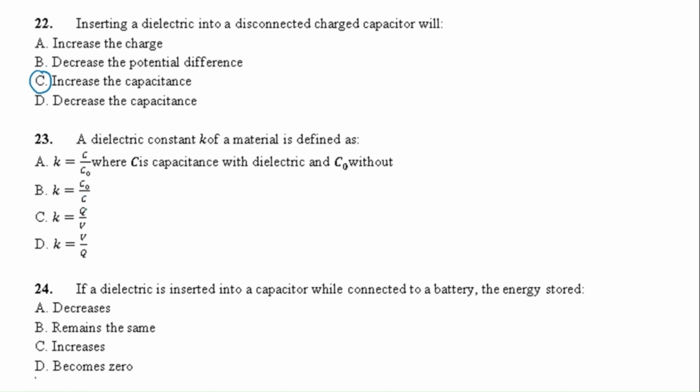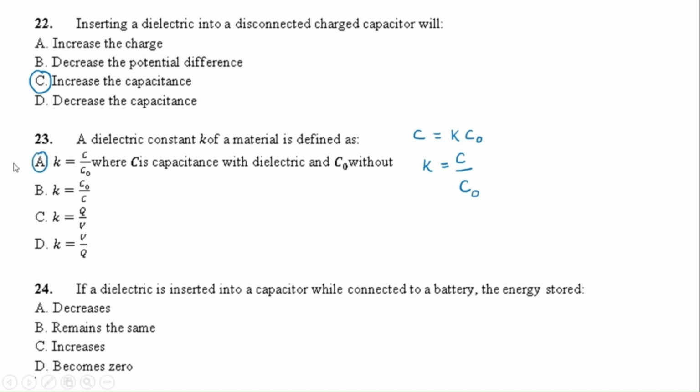Okay, number 23, Irfan. The dielectric constant K of a material is defined by which of these? I told you C is equal to K times C naught. So what is K here? K is C, the capacitance in the presence of the dielectric, over C naught, the capacitance in the absence of the dielectric. So this option is A.